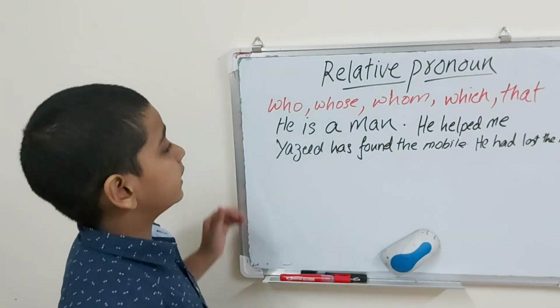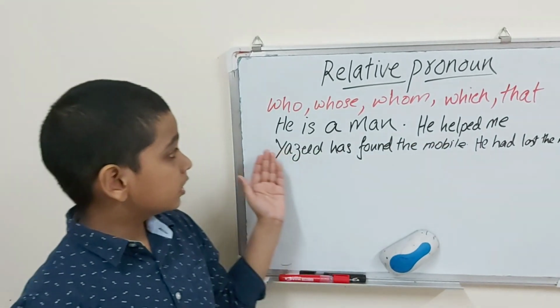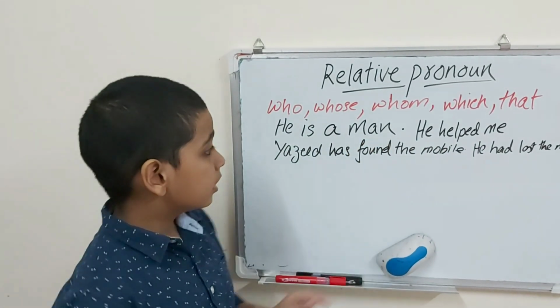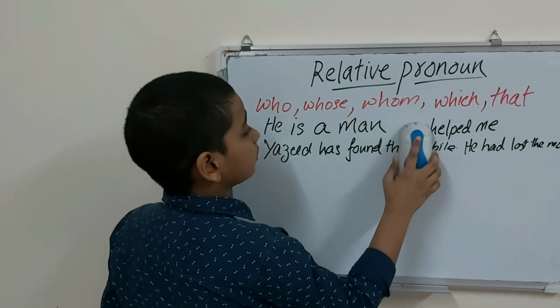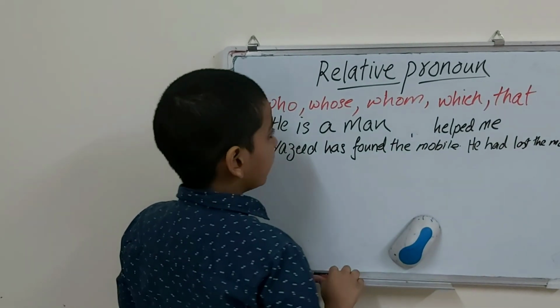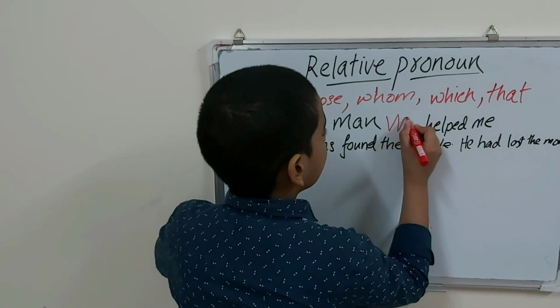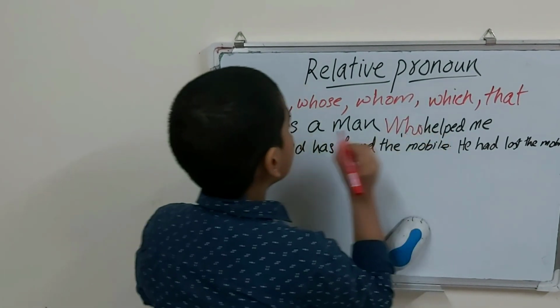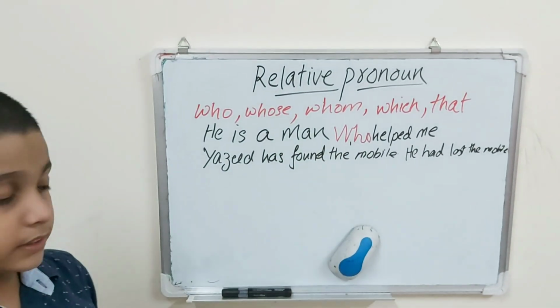In the first sentence, you can see, he is a man. He helped me. So we will erase he and write here who. He is a man who helped me. So we join these two sentences.